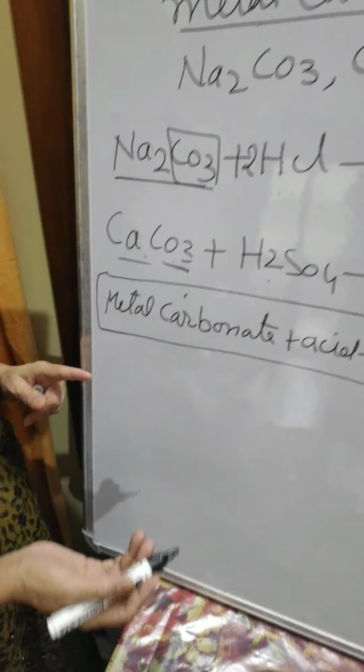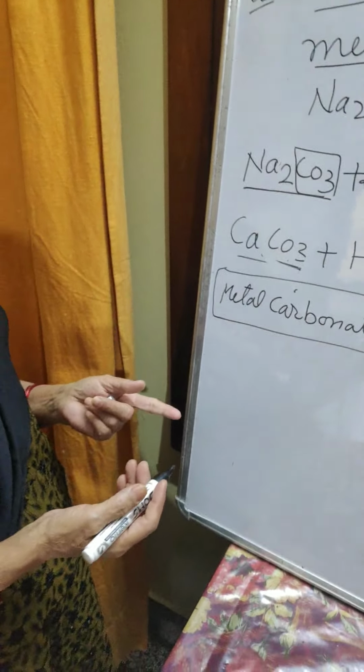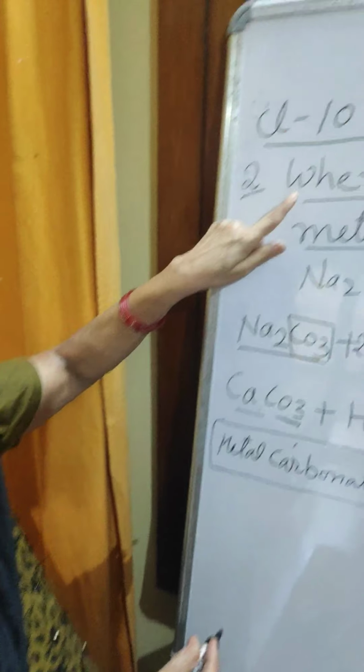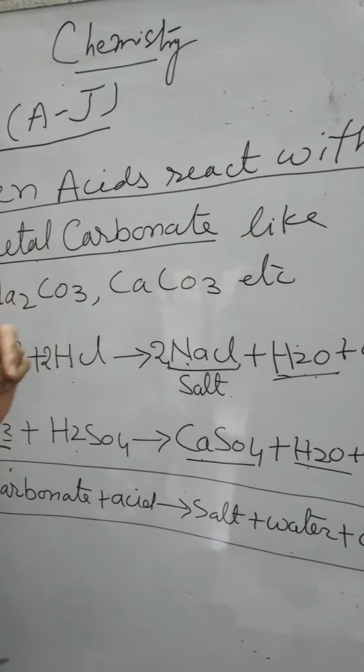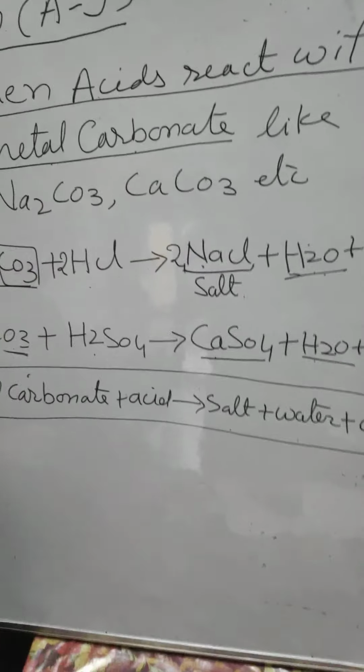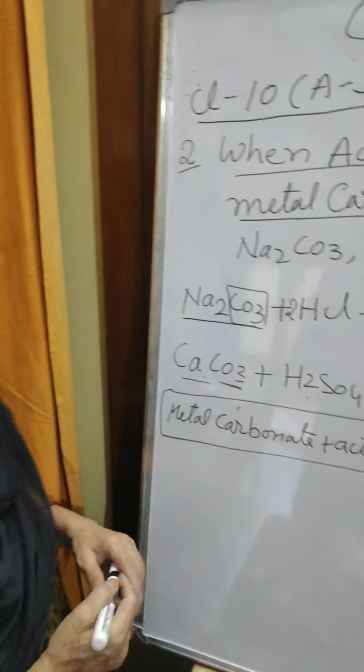Now here is one experiment. Shall I show the experiment? Now, the next will be what happens when the acid reacts with the metal hydrogen carbonate or metal bicarbonate. In the next reaction, you will learn.